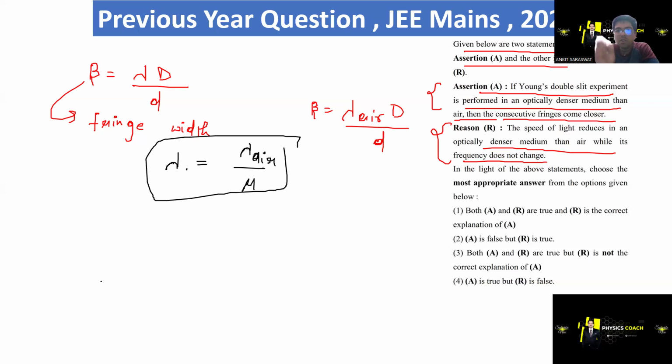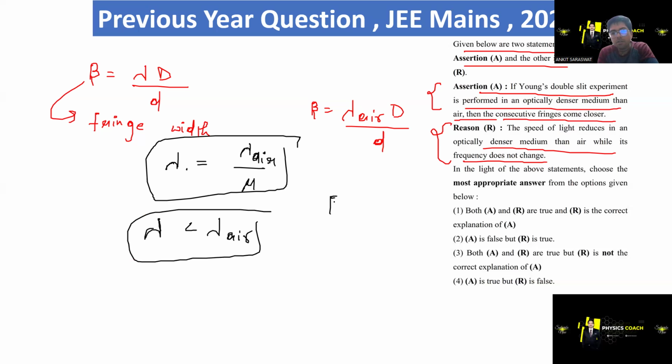Then we can say that lambda will decrease, lambda will be less than lambda air. So the fringe width will be less than that in air.